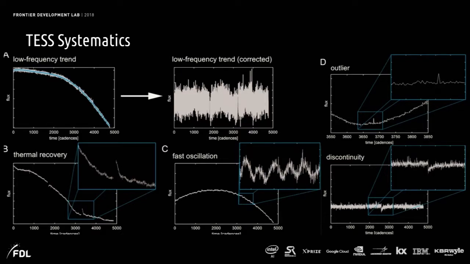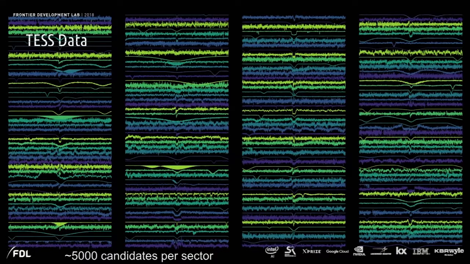So what we tend to do is process out these systematics and then search for periodic signals, because we know that planets come around once every orbit and we should see multiple of these transits. So once we do that and search for these transit-like signals, we get a big bunch of candidates that look like dips in a periodic fashion. So these are our planets, right?